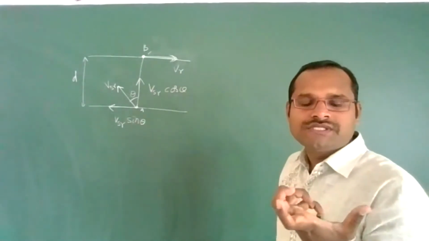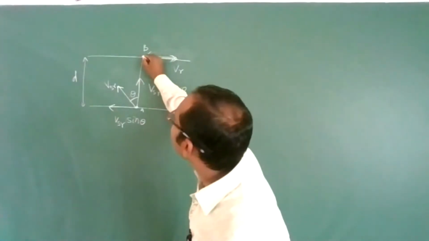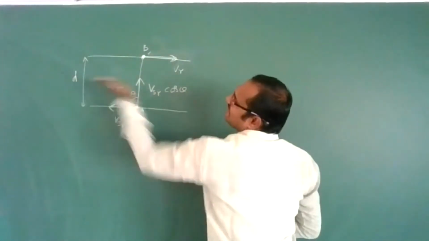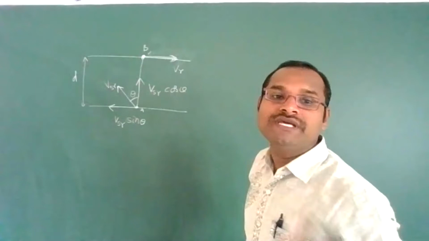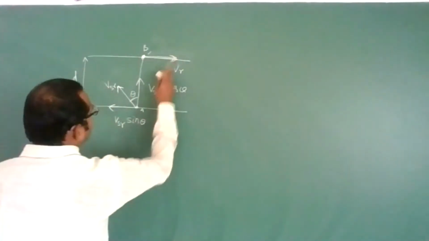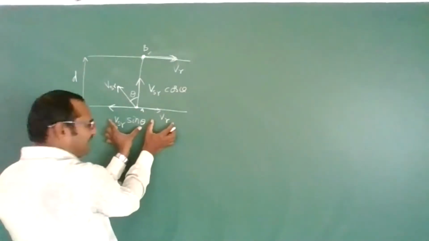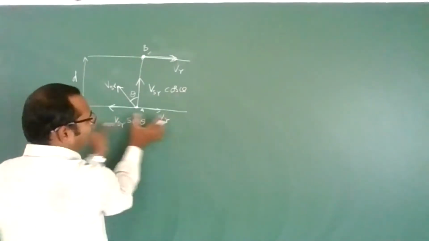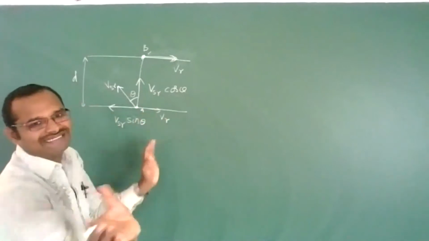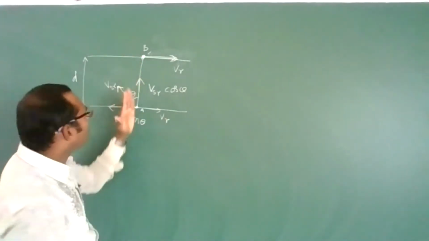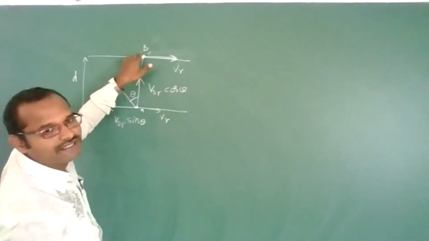Now, to reach the exactly opposite end, along the x-axis the velocity of swimmer's component should be equal to the velocity of river. If these two are equal, then along the horizontal direction no velocity will be there, only vertical velocity, so he can reach the exact opposite end.